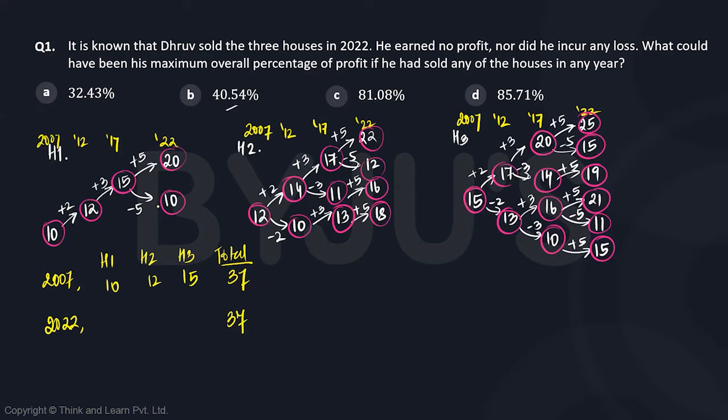So if it's going to be 37, the possibility could be that house 1 is sold at 20, which means there is an increase of 10. So we need to decrease it by 10 for the other two houses. Well, 12 cannot go below 10, 15 cannot go below 10. So we cannot actually reduce it by 10 overall. So we are pretty sure that house 1 was not sold for 20, it was sold for just 10. So this is the trajectory that it must have followed.